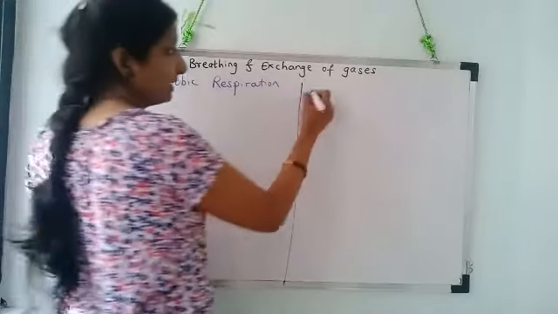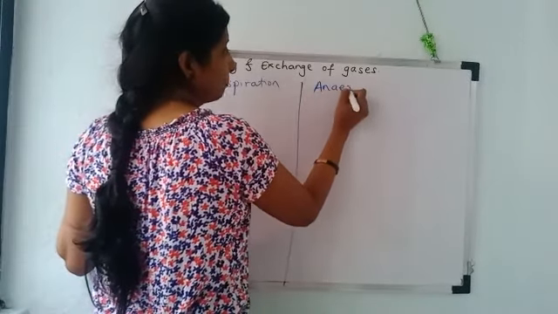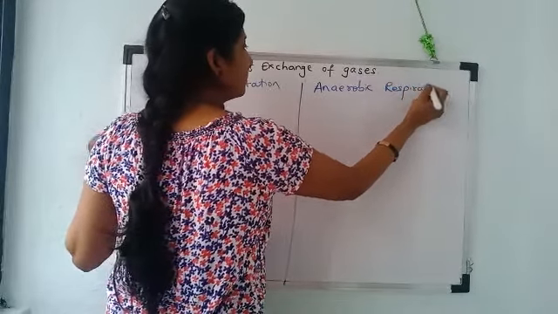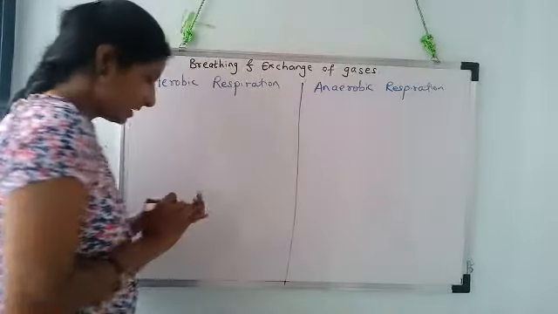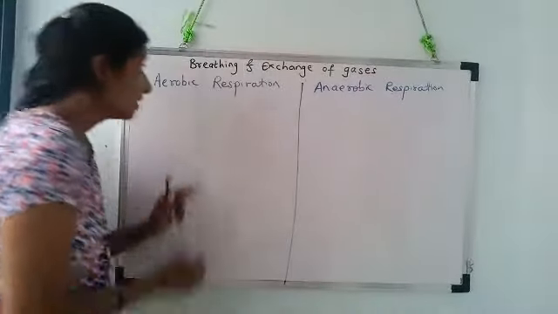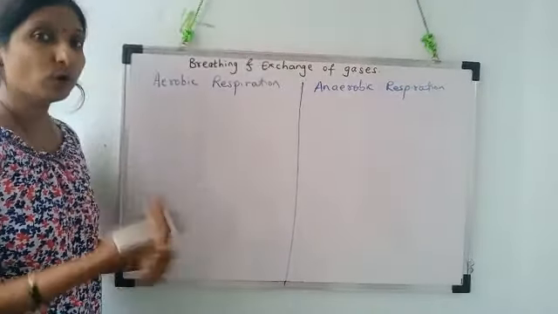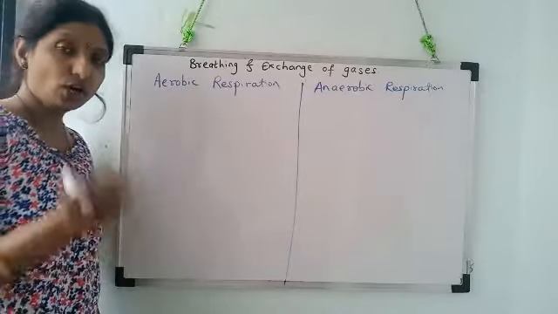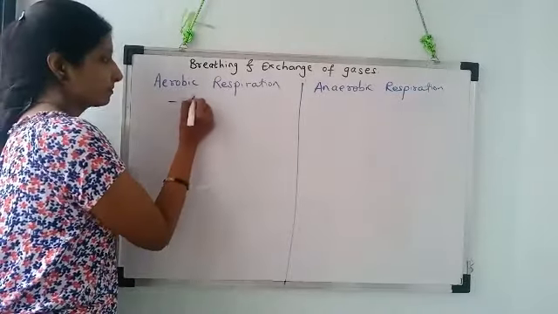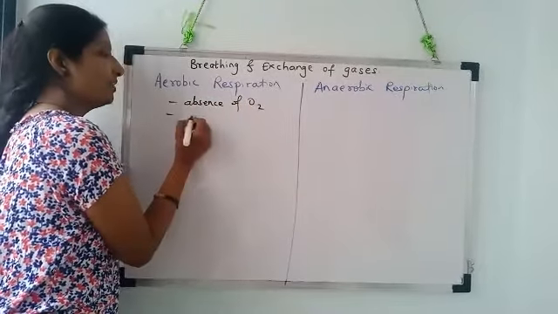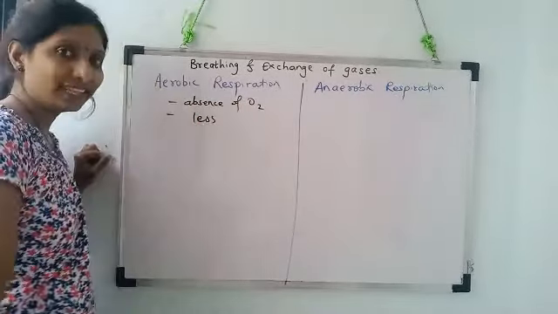Aerobic respiration and anaerobic respiration. We will not go into much detail about it because we have already studied it in our regular lectures. In short, it is the process of breaking down organic molecules, that means catabolism, that is release of energy from the organic molecules in the absence of oxygen, where energy produced is also less.